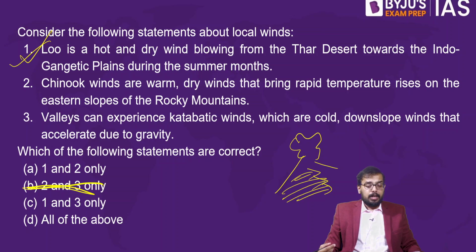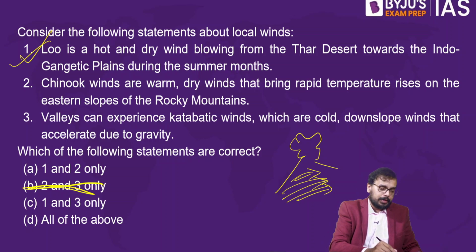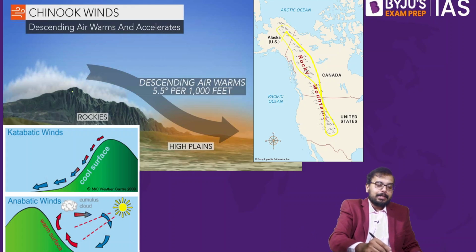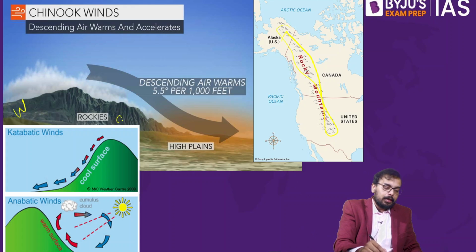Chinook wind, a warm, dry wind that brings rapid temperature rise on the eastern slope of Rocky Mountain. Is it true? Again here, if you haven't memorized all the important local winds, hot winds, cold winds, you have to memorize them. What is Fawn, what is Chinook, all these local winds you have to memorize. By the way, where are the Rocky Mountains? This is your Rocky Mountains in North America. This is your western side, this is your eastern side.